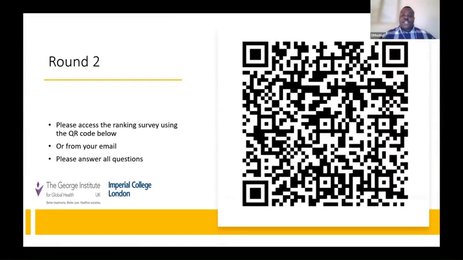Okay, so this is a QR code for the Microsoft form that we're using to rank. I ask that you please put this onto your phone, and then you can go ahead and answer the questions. As I said, you use your mouse to drag each of the interventions either up or down to rank them. The top is the top rank, the bottom is the lower rank. And again, please consider the criteria that we have given you in terms of how to make your rankings.